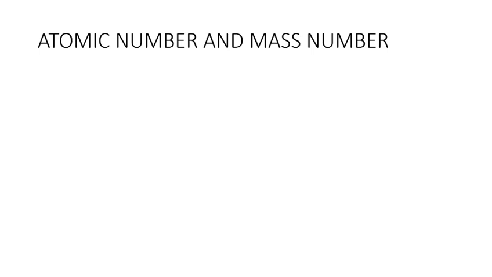Now, for the distribution of electrons in an atom, we must know the atomic number of the atom. What is the atomic number? Atomic number is the number of electrons present in an atom. And dear students, what is mass number?